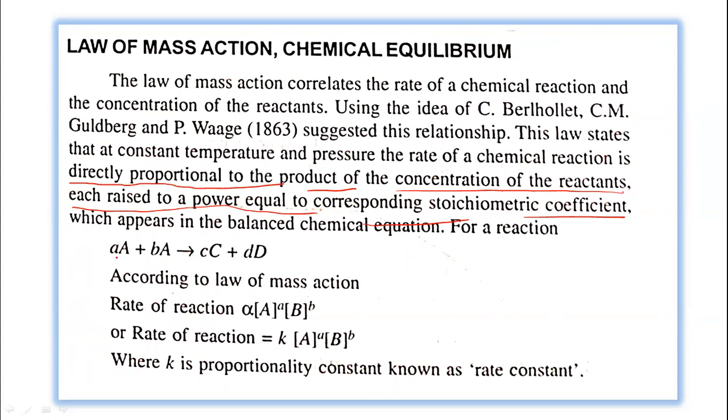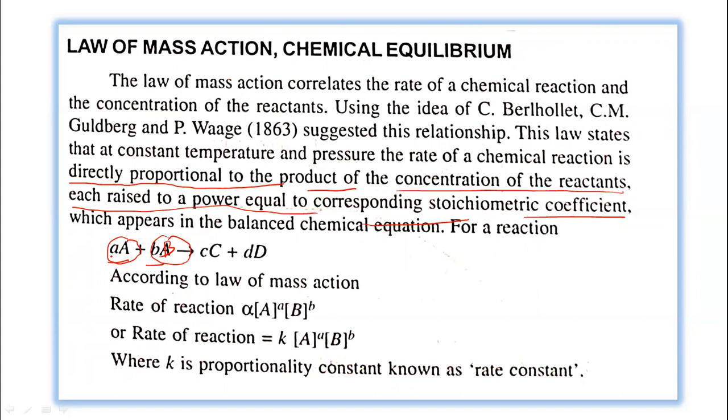Now let us see this reaction. In this case, a moles of reactant A reacts with b moles of reactant B, and there is a formation of c moles of product C and d moles of product D. So in this case, according to the law of mass action, at constant temperature and pressure, the rate of this chemical reaction is directly proportional to the product of concentration of the reactants, each raised to power equal to the corresponding stoichiometric coefficient.